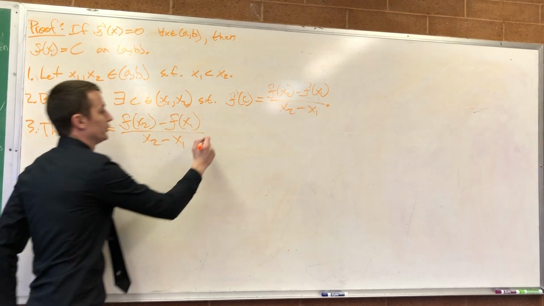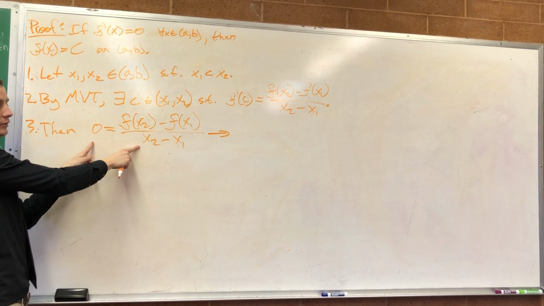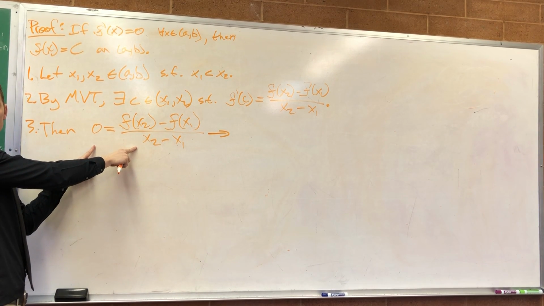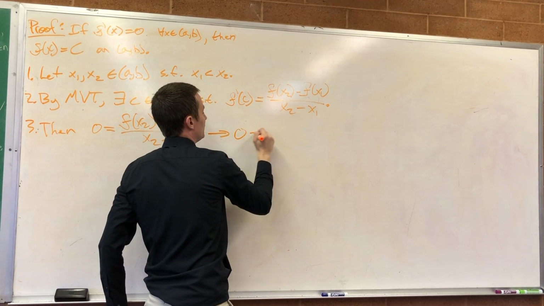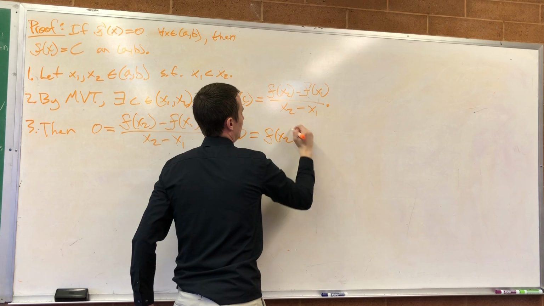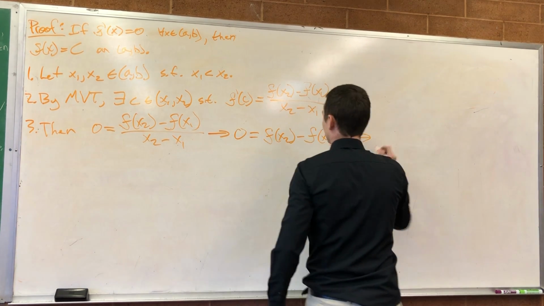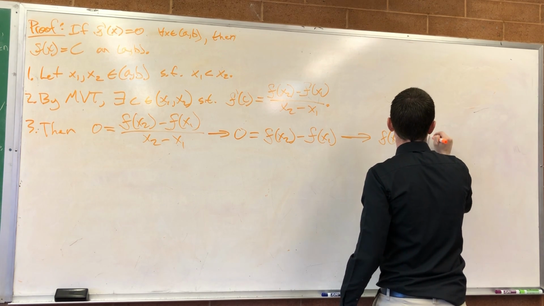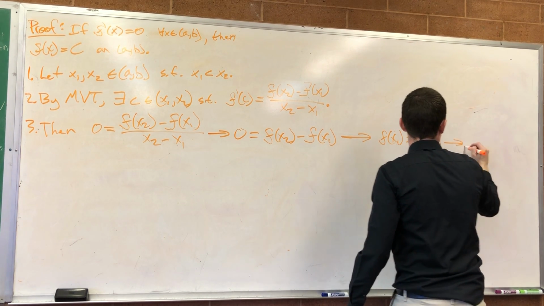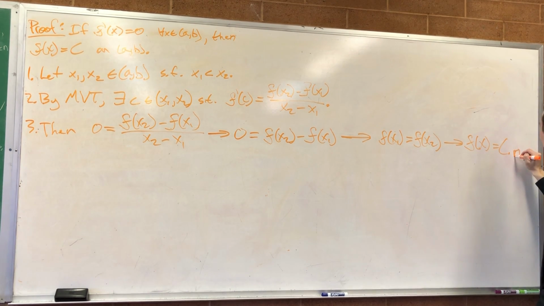So if this whole thing is equal to 0, that implies, or another way you can think about it, multiply both sides by x2 minus x1. That still leaves 0 over here. So we get 0 is equal to f of x2 minus f of x1, which gives me that f of x1 is equal to f of x2. Which gives me that f of x is equal to a constant. And we're done.